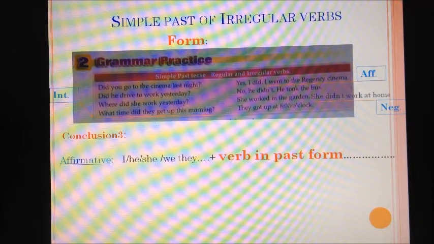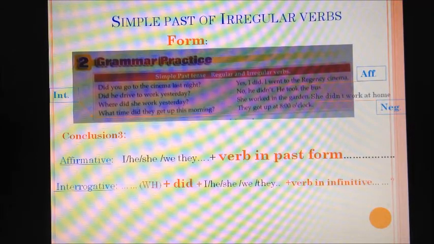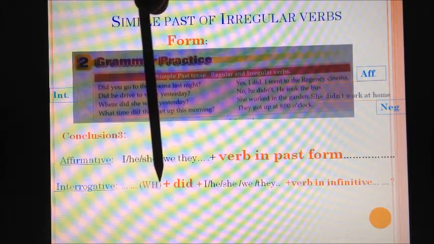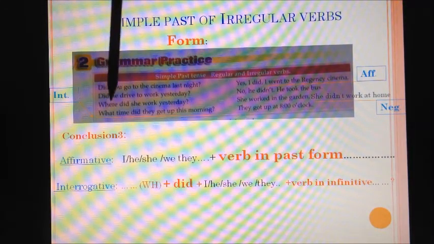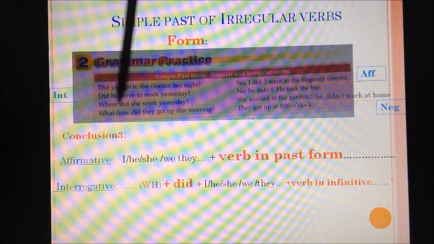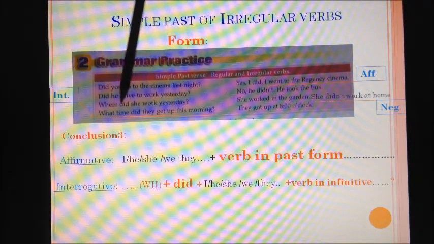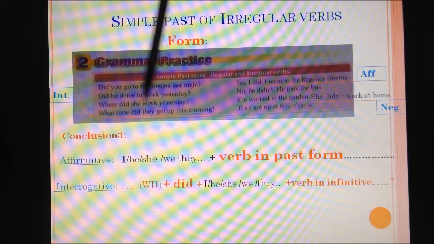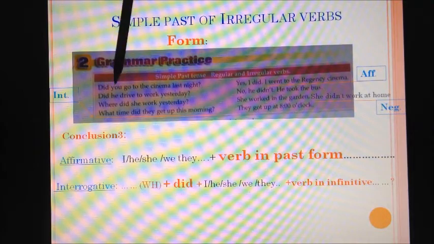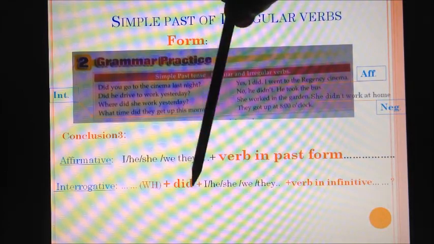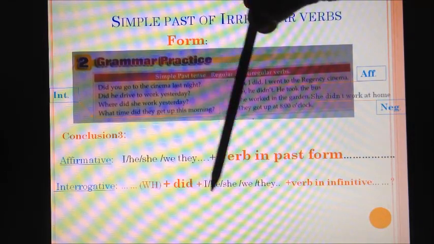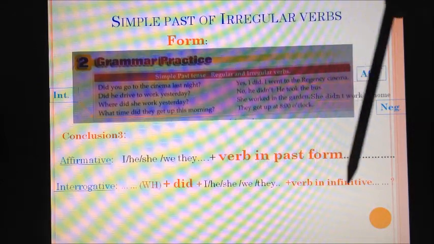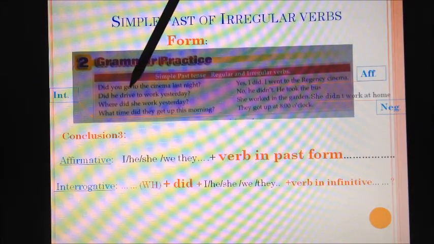What is the conclusion? Yes, notice that the questions, or the interrogative form, sometimes start with a WH question like here. What or where? What time or where? Or a direct question, a yes-no question. What time did they get? Where did he work? Did he drive? Did you go? So you always have did, the auxiliary, followed by the subject, followed by the verb in infinitive.